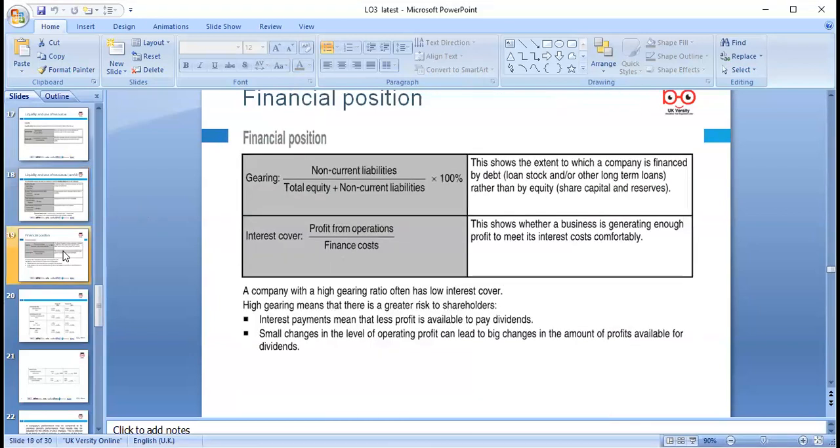Then we can look at financial position, gearing: total non-current liabilities divided by total equity plus non-current liabilities, and profit from operation divided by finance cost, so we can find the interest cover ratio. So whichever company we are doing, we can measure the performance accordingly.